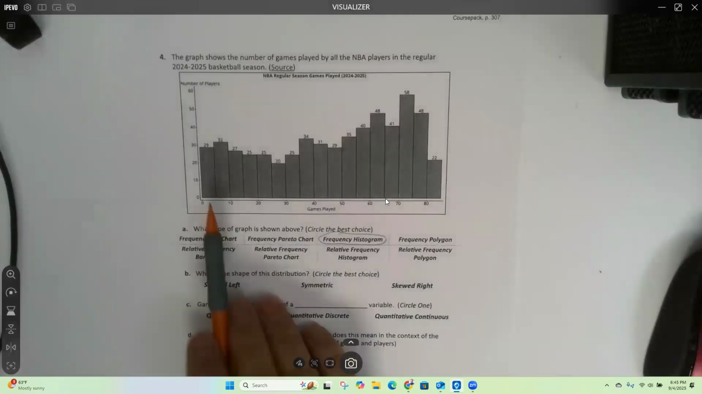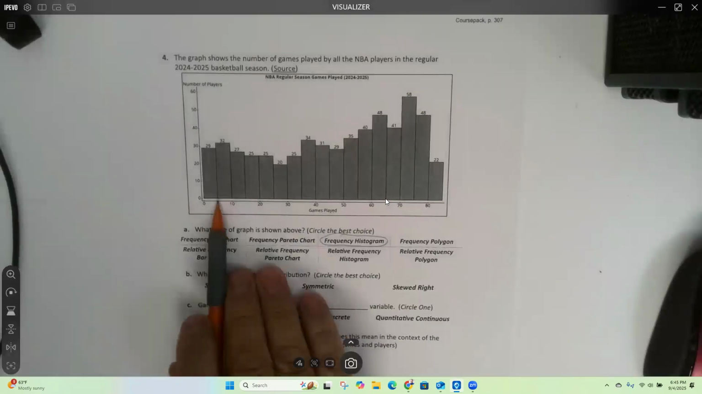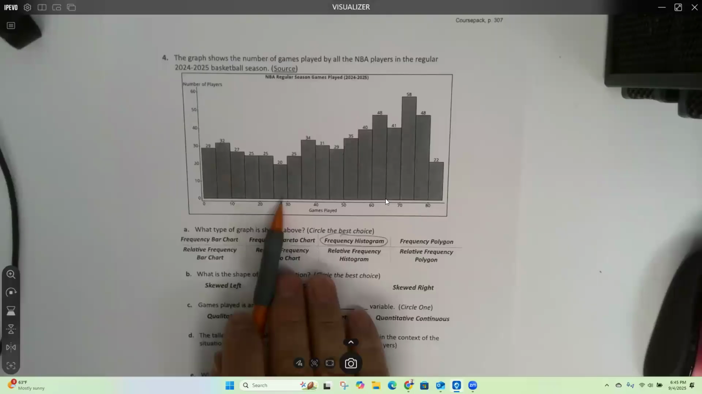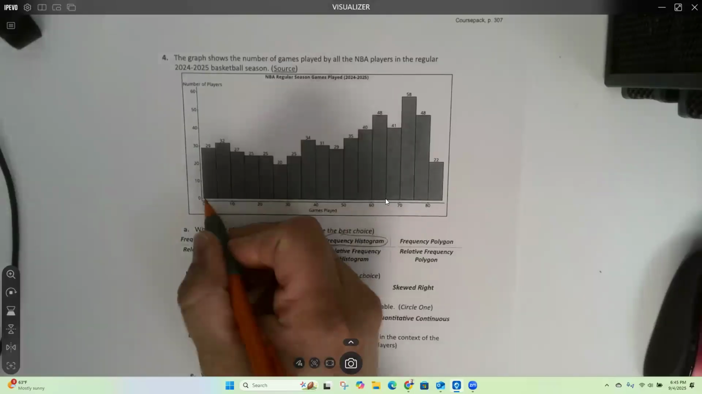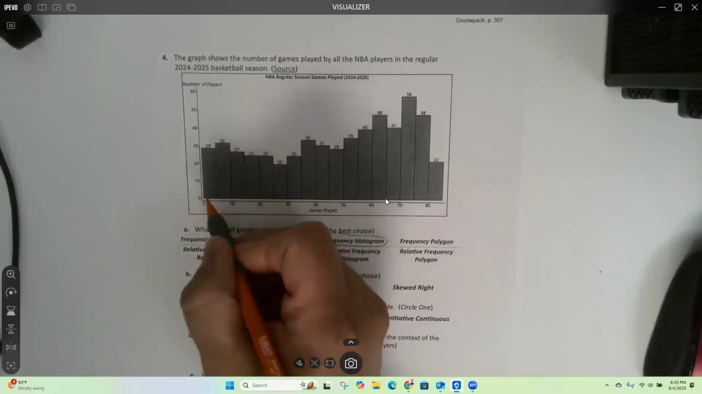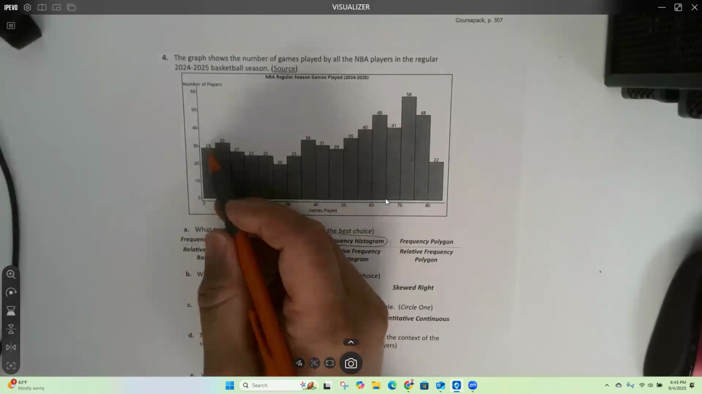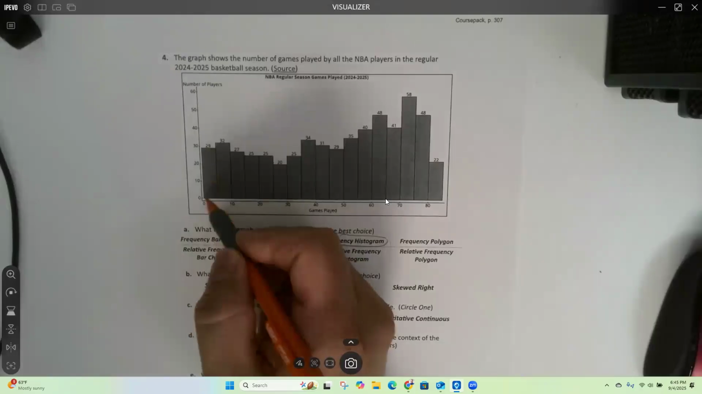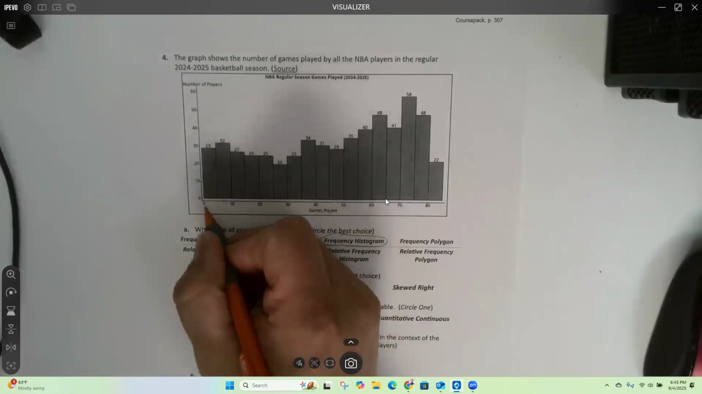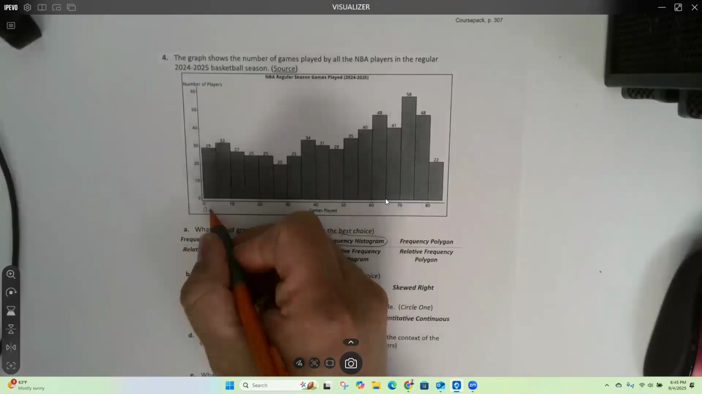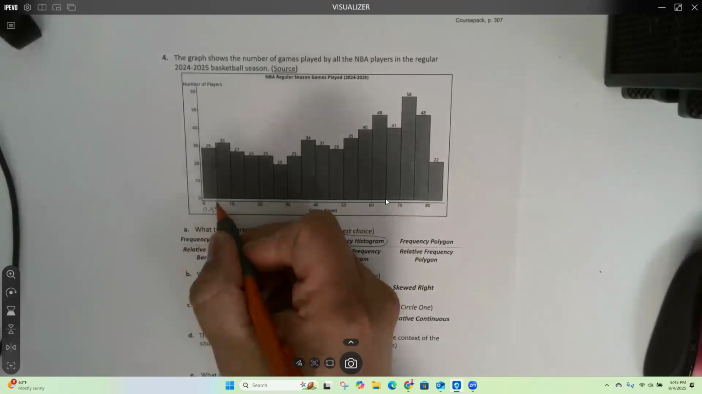So this is a histogram. And part of the reason you know that is because there's no space in between the bars, right? So this is saying that anyone who played 0 to 5 games is going to fall in this bar. So there's 29 people who played 0 to 5 games. Now, this is not actually 0 to 5, it's 0 to 4.9 or 4.999, right? So here's 5 right here.